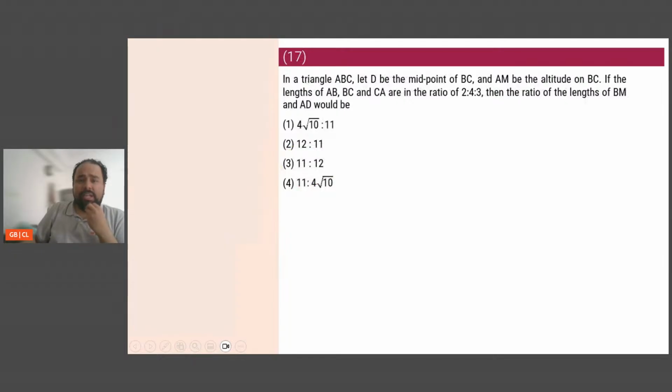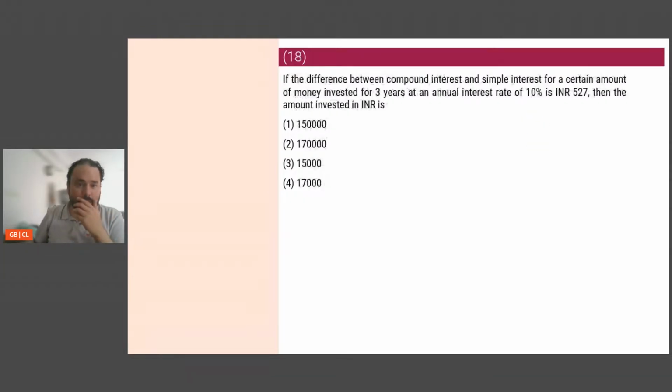In a triangle ABC, let D be the midpoint, AM be the altitude, if the length of AB... Okay. Geometry, for me, round 2. I keep stating, I'm not a geometry fan, I'll keep coming back to it.